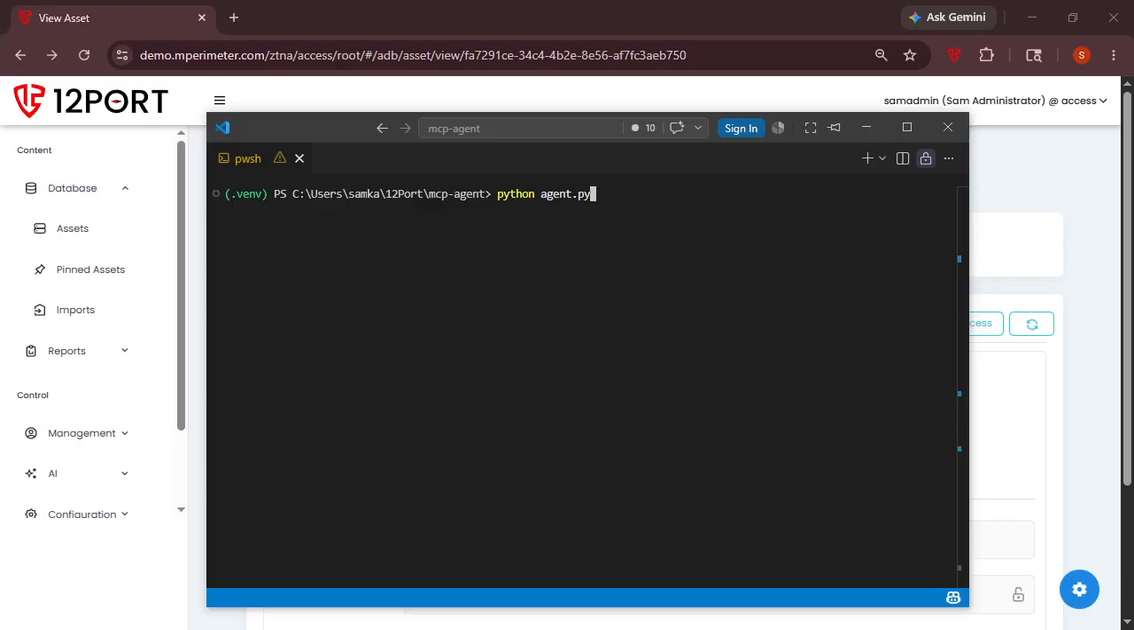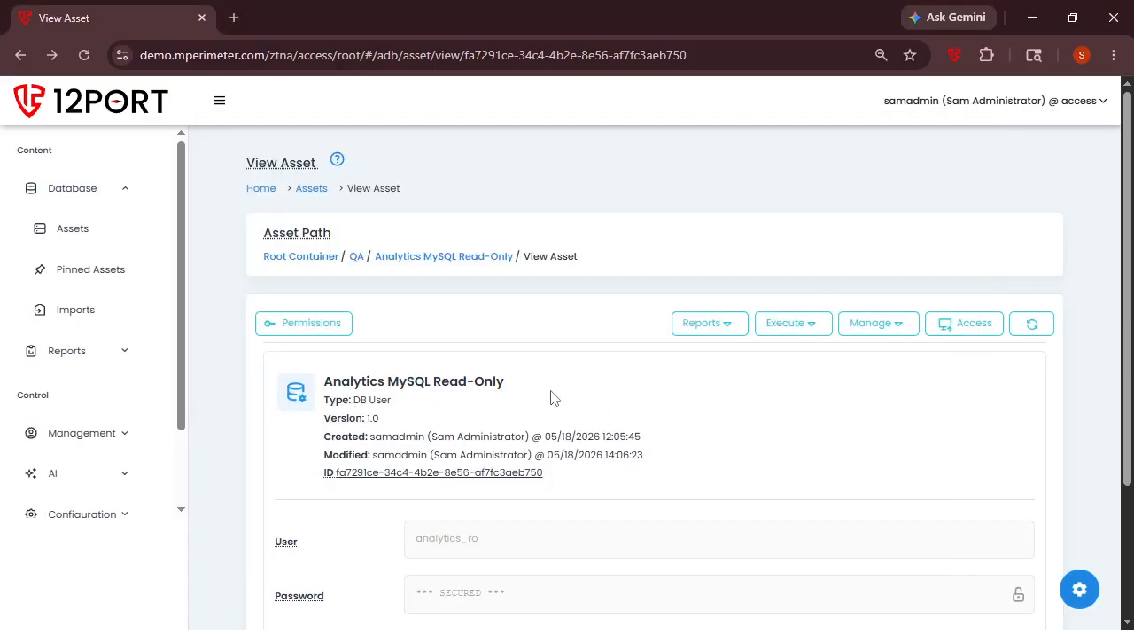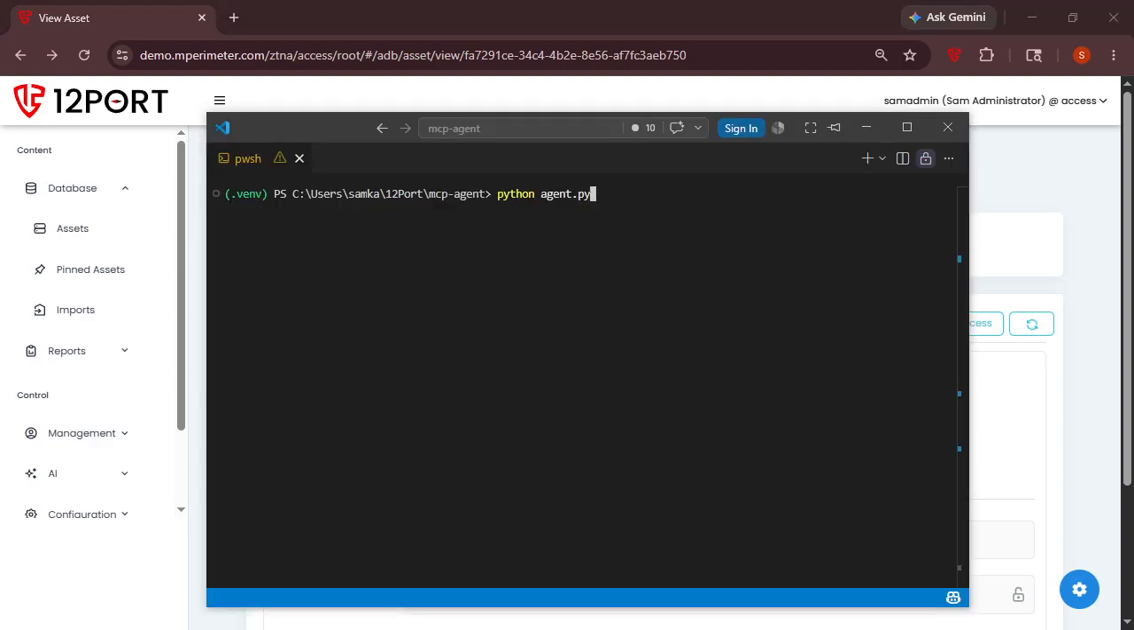I have a data analyst AI agent here. The agent needs access to my production database to respond to user prompts, but I don't want to give it permanent credentials to use whenever and however it wants. Instead, I let the agent know about the 12-port MCP server, which it'll use to discover how to request just-in-time access to credentials from the vault. Let's see what that looks like.